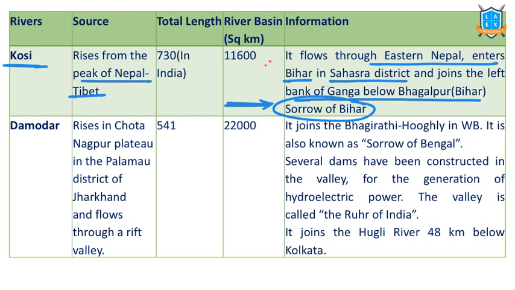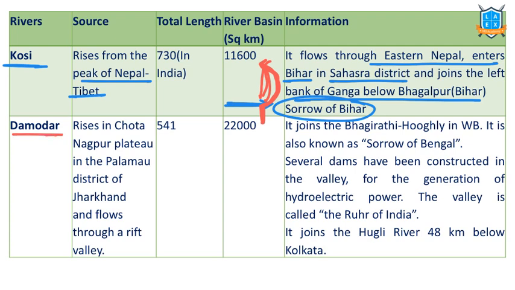Earlier, the Kosi's direction was this; slowly it shifted this way. Now it forms a C-kind of bend in Bihar because Himalayan rivers carry huge silt, and that's why they shift course easily.